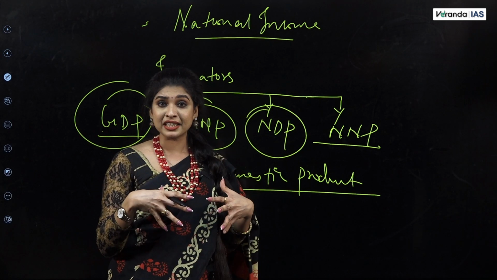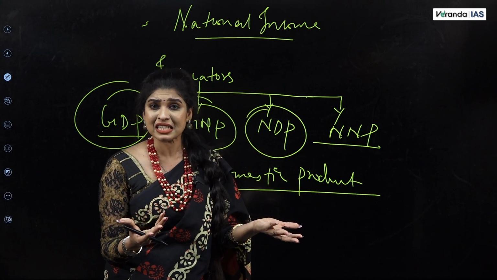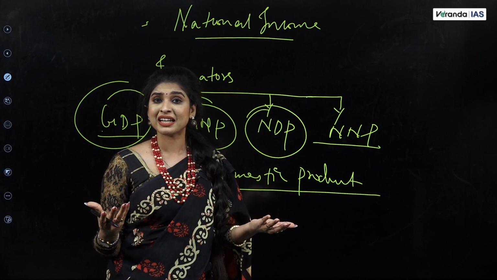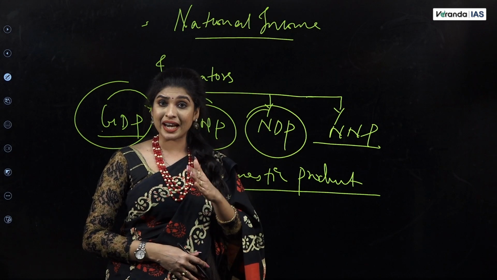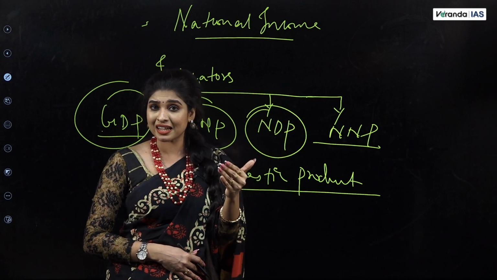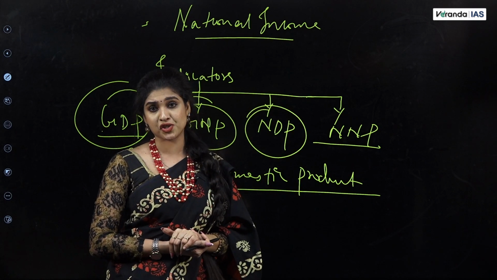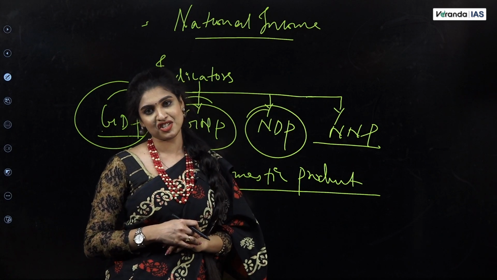That is, Indian citizens, if you are an NRI, now you are not staying within India, so your contribution cannot be considered for India's GDP. Whereas foreign nationals or foreign citizens, if they are within the country, then yes, their contribution is taken into consideration for calculating India's GDP.